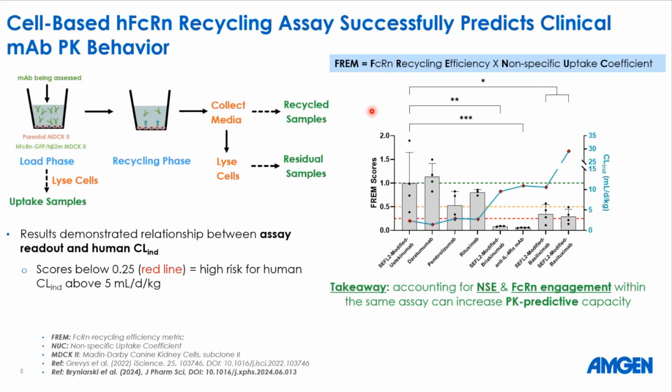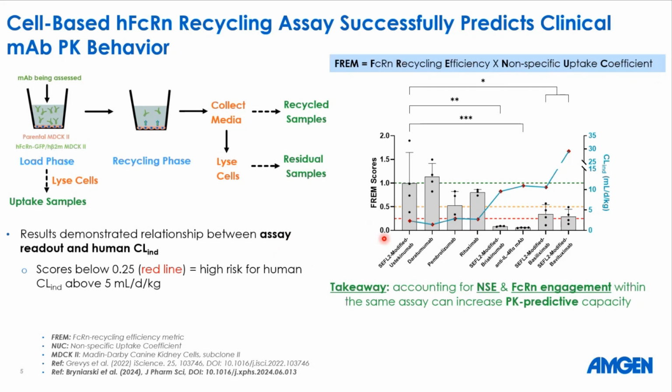This metric is dependent on two major things. One is the FcRn recycling efficiency, and the other one is the non-specific uptake coefficient. We have tested 8 monoclonal antibodies in this assay, and as we see here, the higher the FRAME score, the lower is the clearance, and when the clearance increases, the FRAME score gets lower.